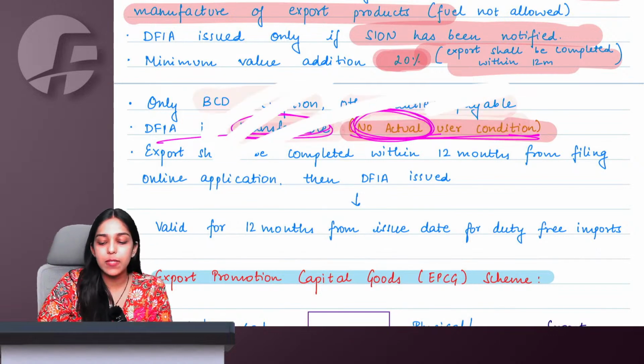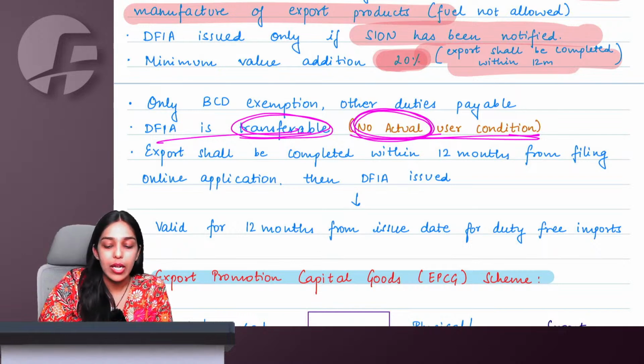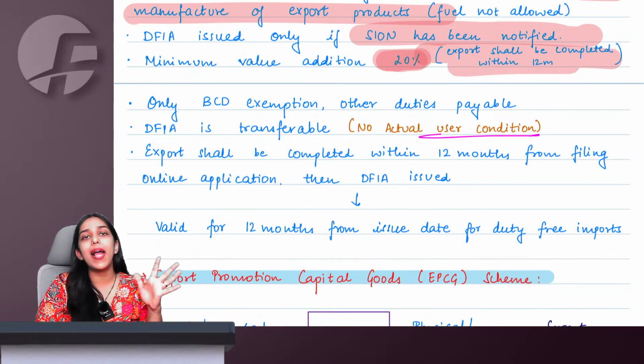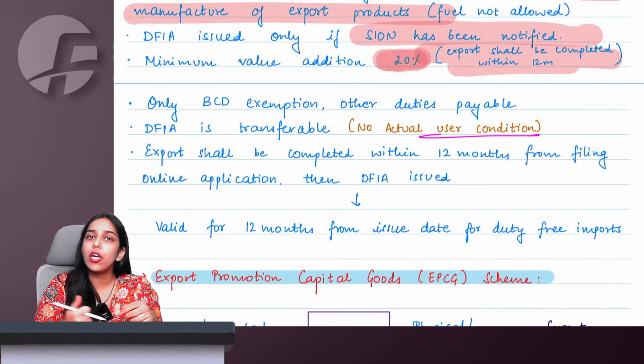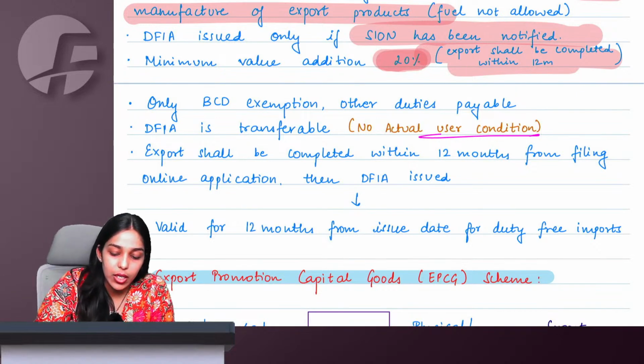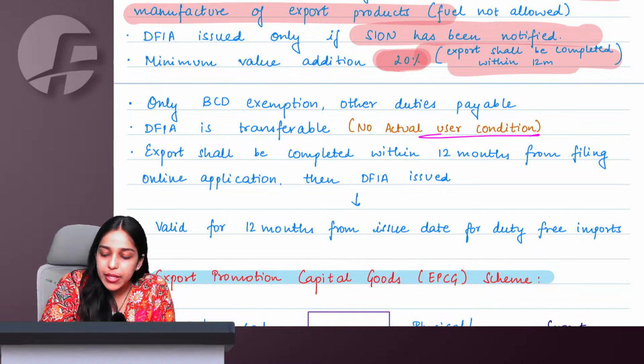Because let us say I exported 500 calculators, showed it to government, they gave me DFIA, but I am not planning on any further import. What should I do now? You can sell, you can transfer your DFIA scripts to someone else. Got it. Export shall be completed within 12 months.